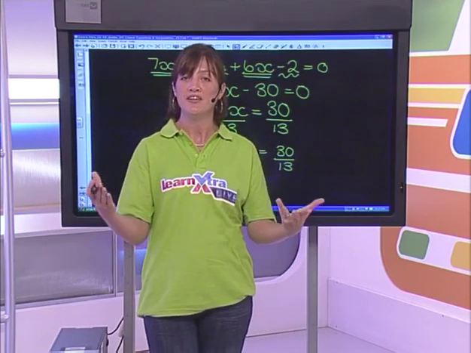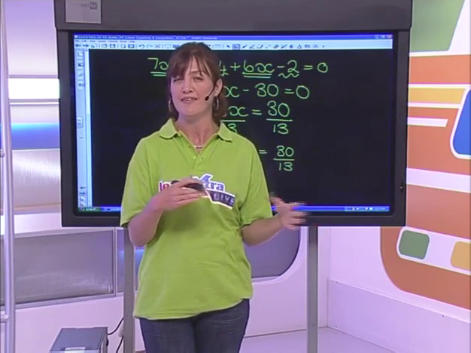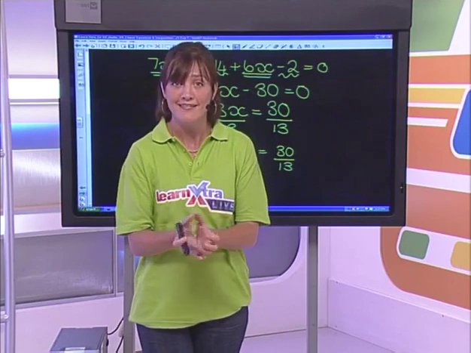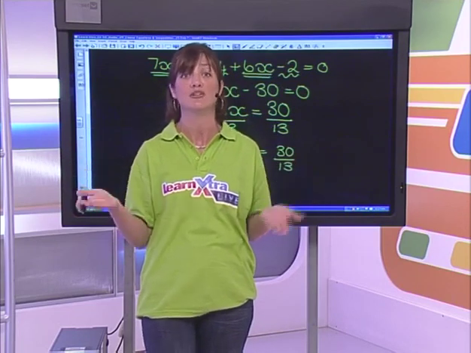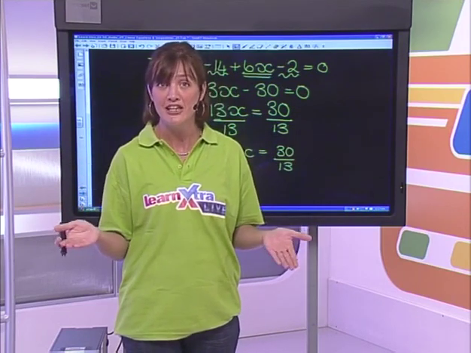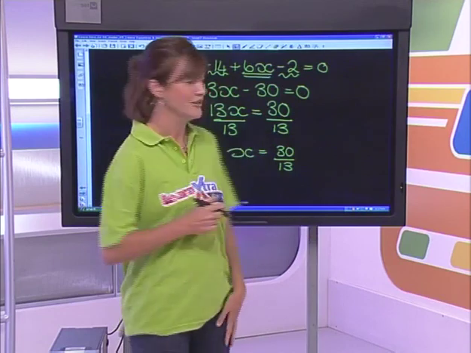Remember, guys, the point of an equation, and something you can remember for yourself, if you get an answer for x and you substitute it back into the original sum, what we should always land up with is what the left-hand side and the right-hand side look like should be exactly the same. So that's, remember, what we're trying to do with an equation is to get them to be balanced. So if you ever want to check yourself, that's how you're going to do it, okay?